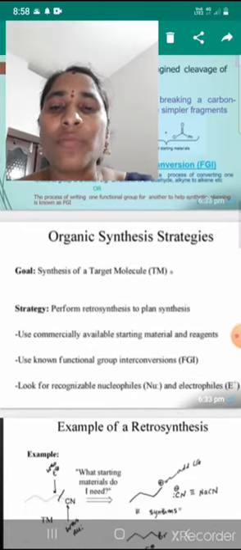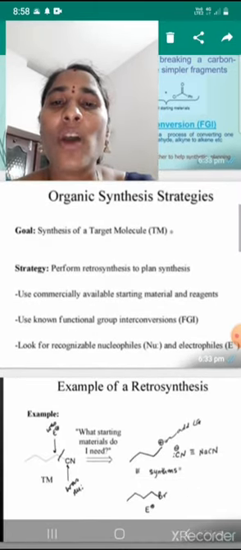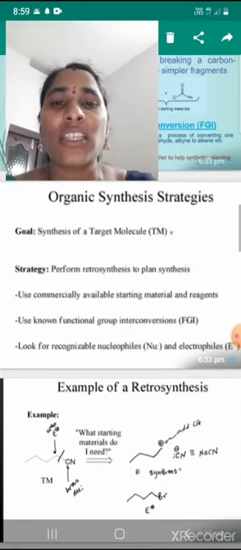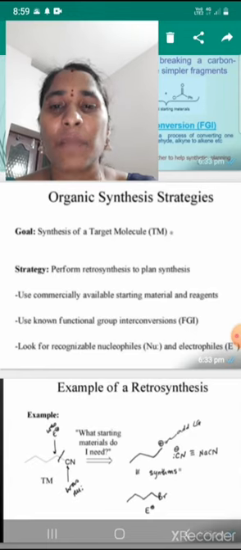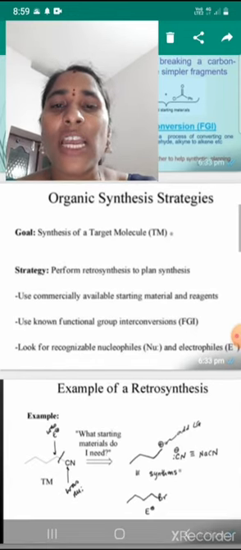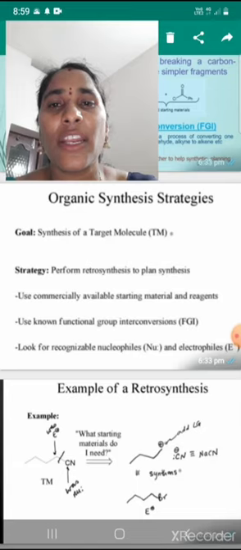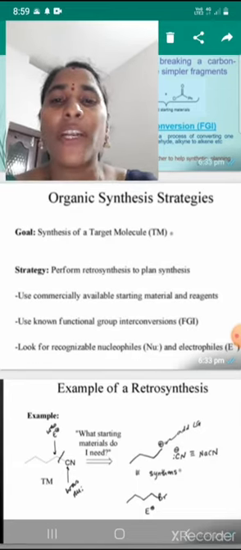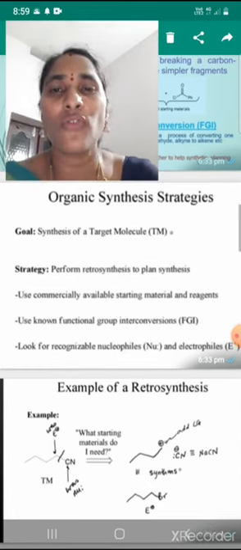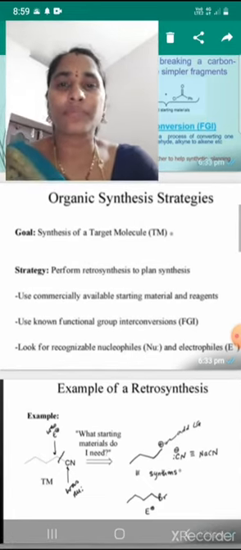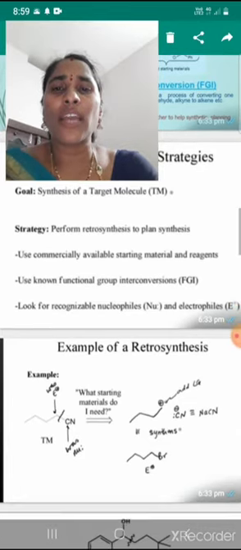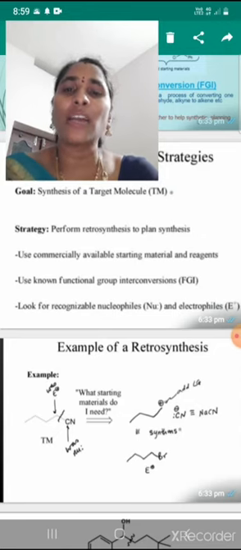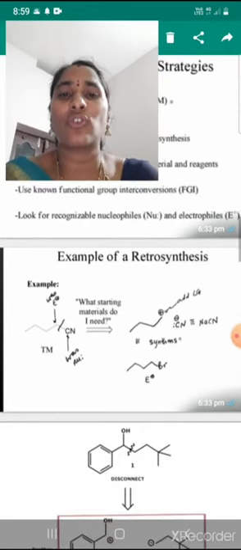Now, strategy means what? Perform retrosynthesis to plan the synthesis, and use commercially available starting materials and reagents. Another one is to use known functional group interconversions, and look for recognizable nucleophiles and electrophiles.